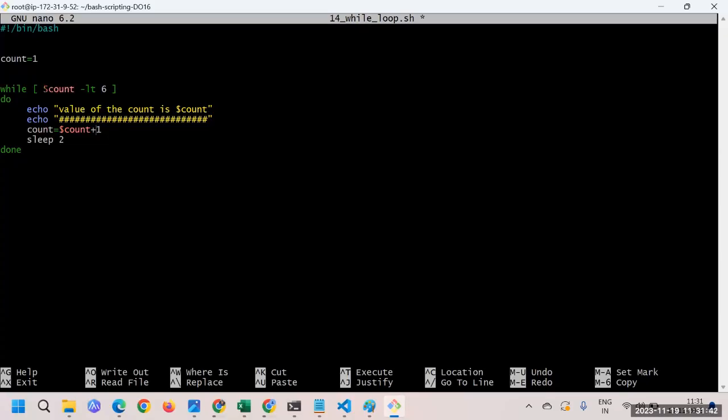No, just try to understand. Here we're expecting the value of the count. If I don't mention the dollar sign, what will happen? It will always be false. Why? Because we are comparing count as a variable, or what you can say is a string. Count is a string, and that string is less than 6. So either we will get a syntax error, or it will never enter the loop. So no, this is correct.